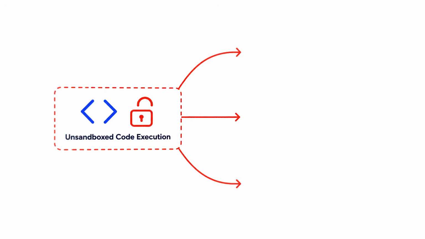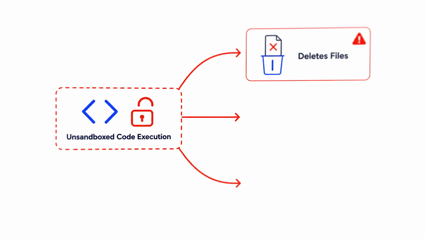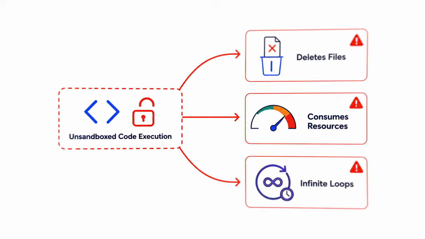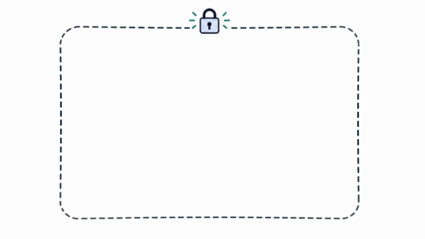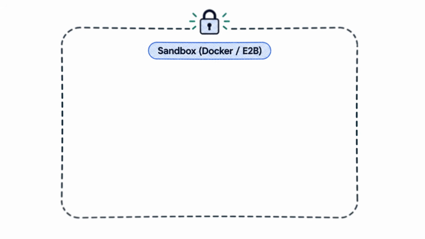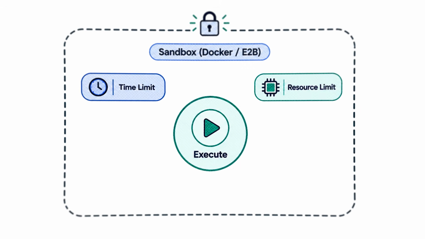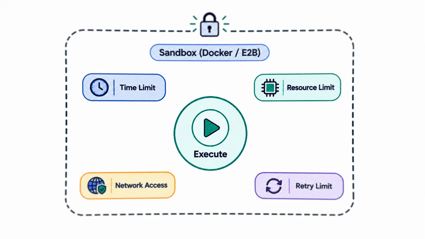This also combines very well with the other part, which is building a safety requirement. You can never execute model-generated code by AI using the exec method. The model may generate code that is dangerous, delete files, consume excessive resources, or create infinite loops. For this, we create controlled environments in Docker, E2B, or some other required sandbox. We set the limit on execution time, the resources it can access, network access, and the number of retries that